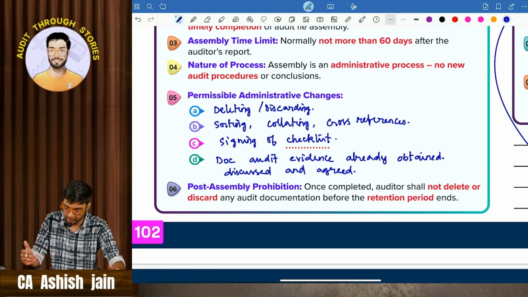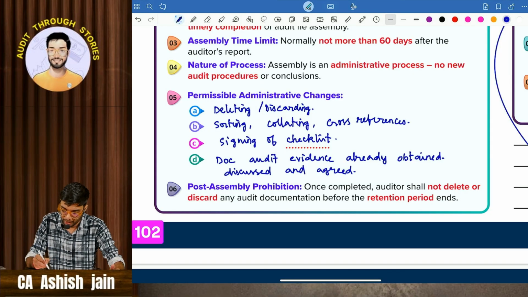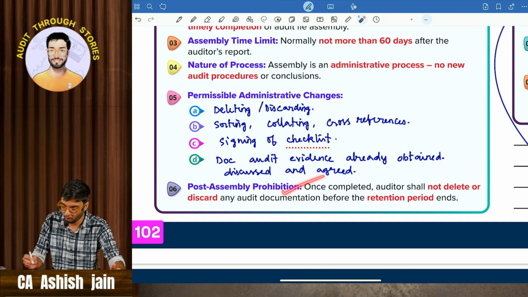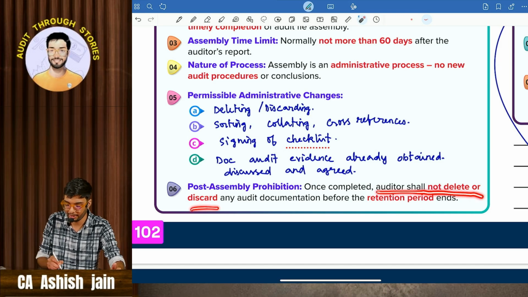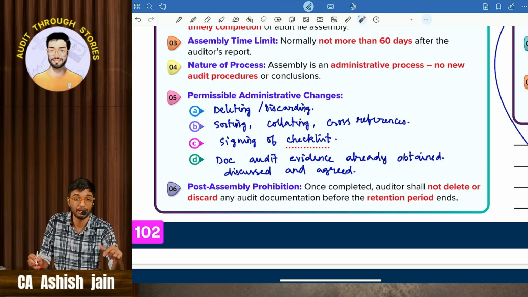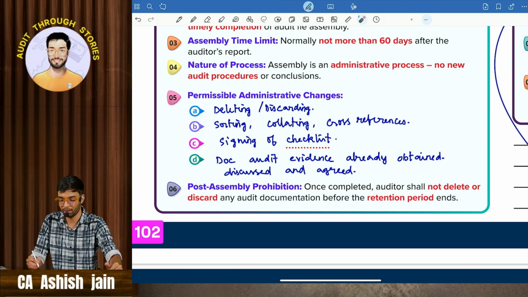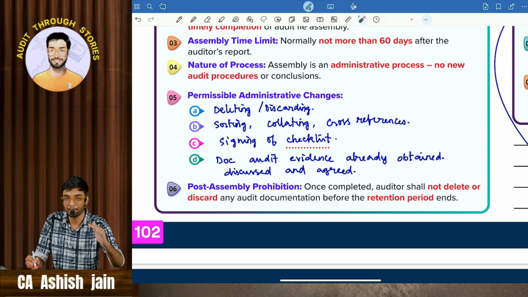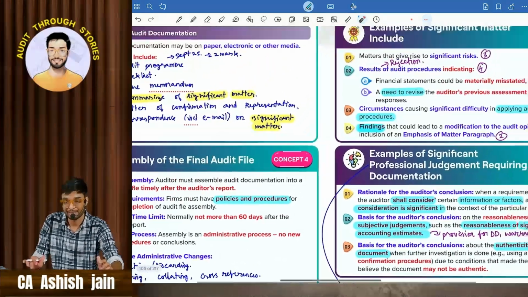Then comes post assembly prohibition. Once you document the things, the auditor shall not delete or discard any audit documentation before the retention period. The retention period, which we will be learning in SQC1, is not less than 7 years. Up to that time, the auditor has to keep all those documents as backup reference. Not less than 7 years.